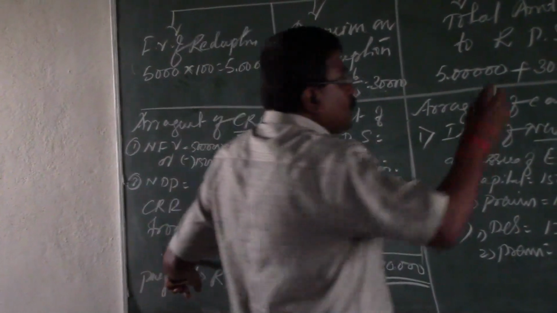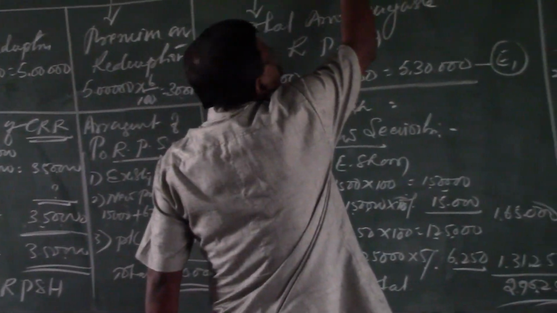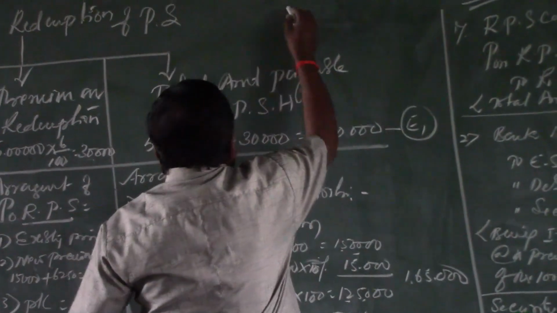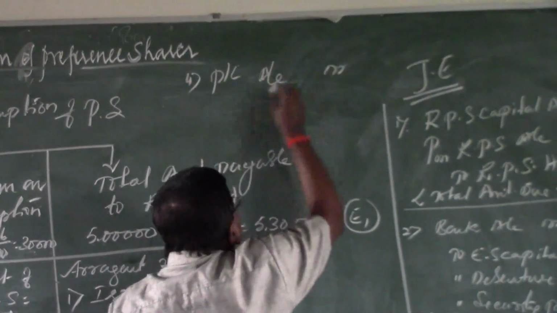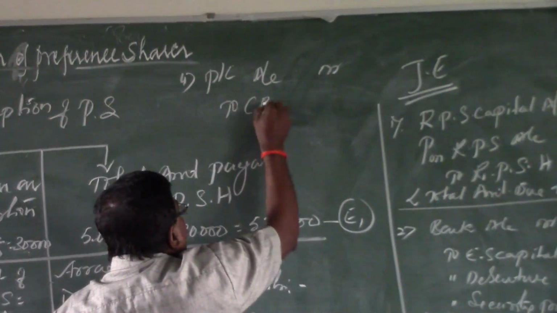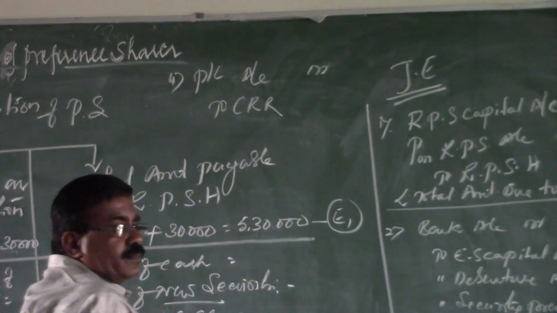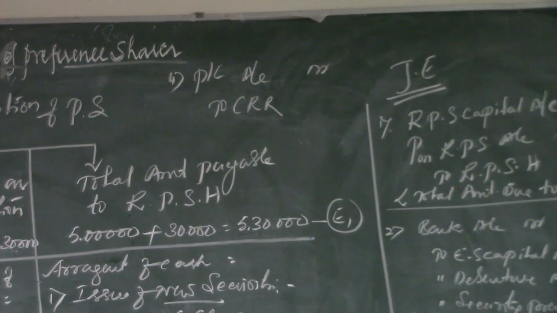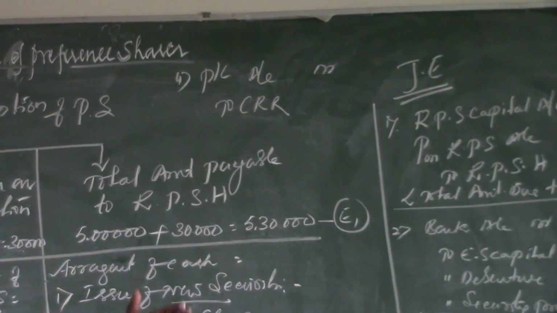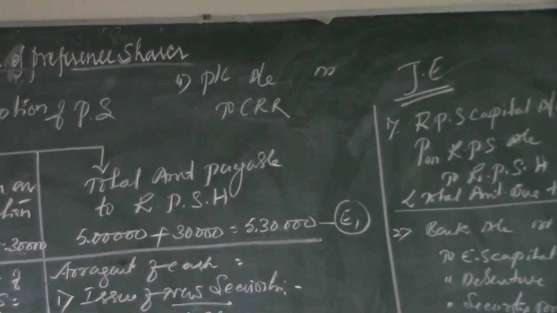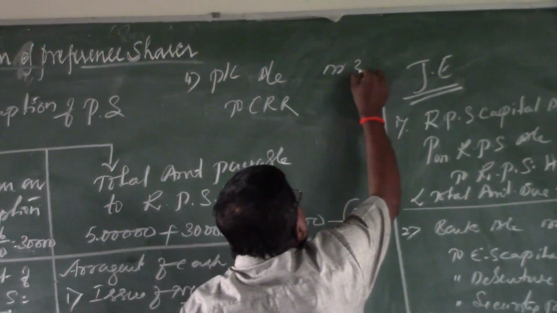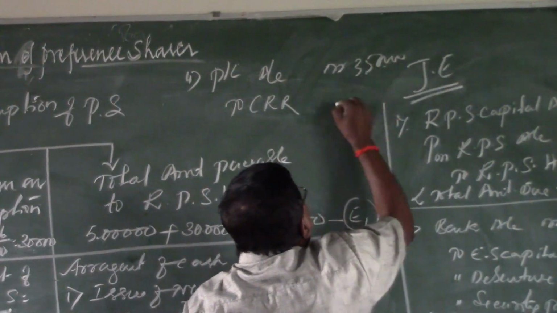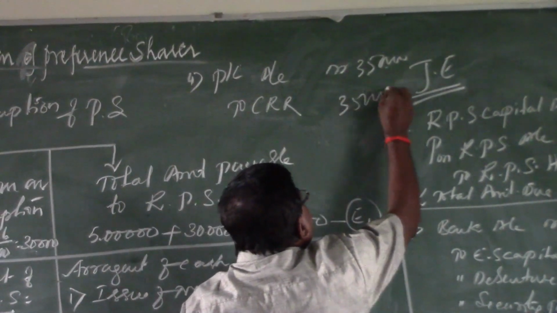Therefore, the fourth entry is: profit and loss account debit, to capital redemption reserve. CRR is arranged from the P&L account, therefore P&L account is debited, which is transferable to the CRR, and CRR is credited. The amount is rupees 3,50,000 in both cases.